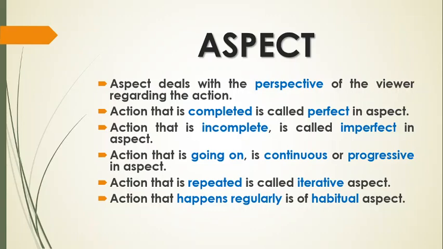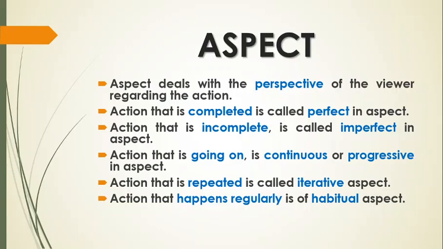But if you look carefully, there will be some words which you know already. For example, perfect. For example, continuous or progressive. You have heard these terms in relation to, say, present perfect or past continuous. So you see, the action that is completed is called perfect. The action that is going on is called continuous. So from here, we are getting the pointers, the definite and separate categories of same tenses.